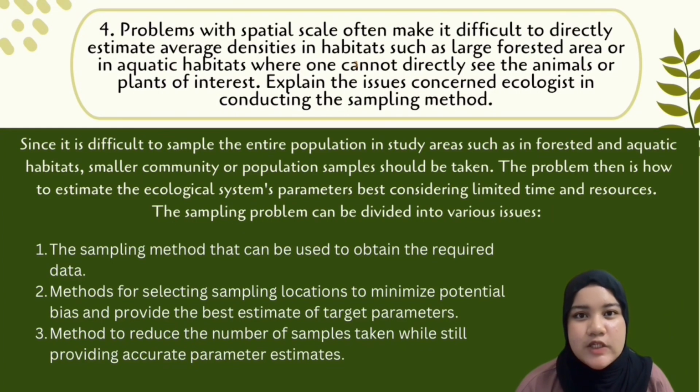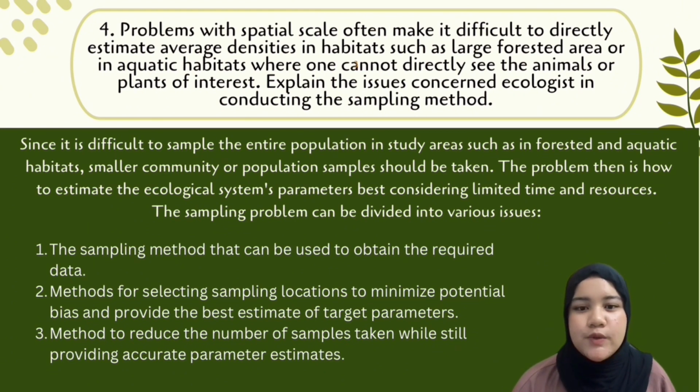Okay, so to answer this question, since it is difficult to sample the entire population in a study area, such as in forested and aquatic habitats, smaller community or population samples should be taken. So the problem then is how to best estimate ecological system parameters considering limited time and resources. So the sampling problem can be divided into various issues.